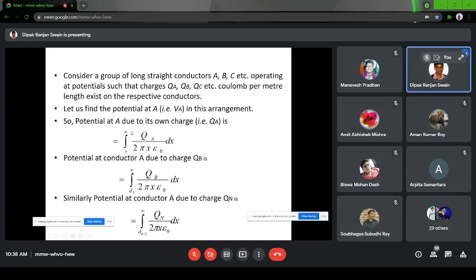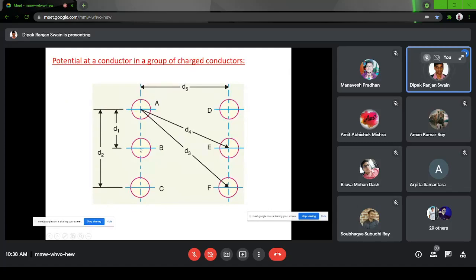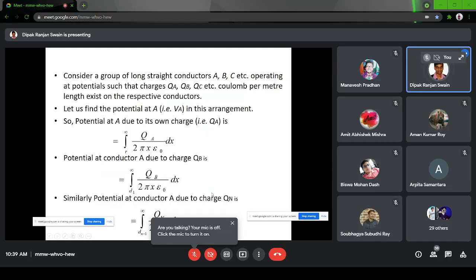Here it is r to infinity when you are considering the self or own charge, and it will be d1 to infinity when you are considering the other charge, because that second conductor is at a distance of d1. See here, the B conductor is at a distance of d1, so it is from d1 to infinity. If I consider the third conductor, d2 to infinity, d3 for the F conductor, d3 to infinity. Like that, you have to calculate for all the possible conductors in that periphery.